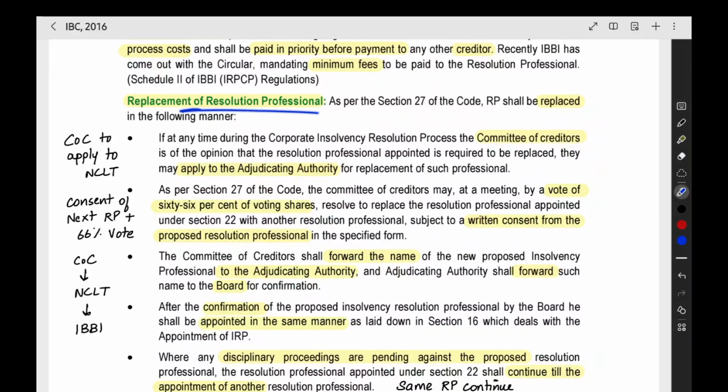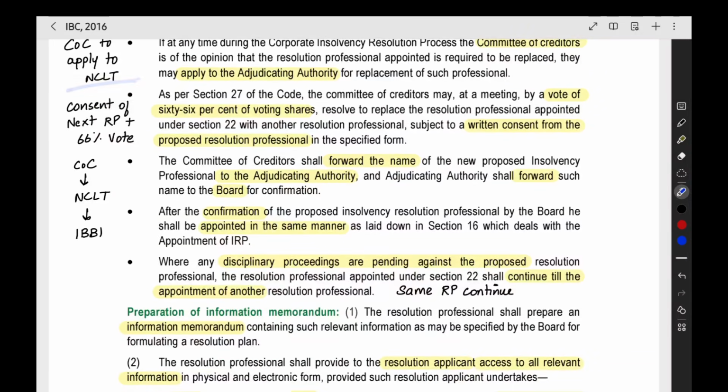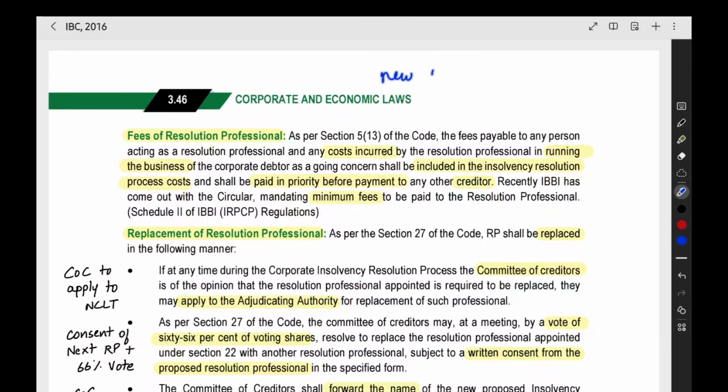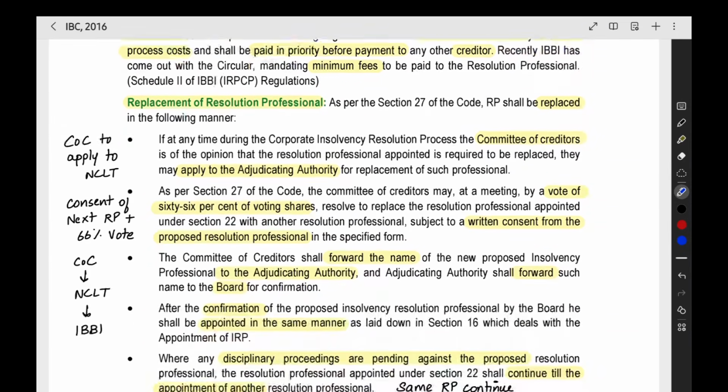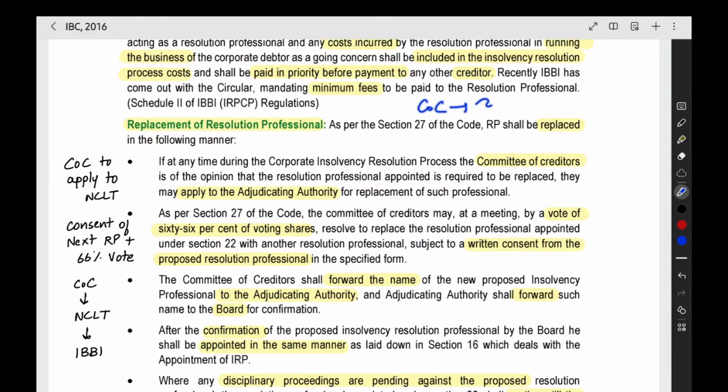Then replacement of the resolution professional. If the committee of creditors wants to change the resolution professional, they have to make an application to the NCLT. They have to give the consent of the next RP. They want to appoint a new person. The current RP they are going to take out and they are going to appoint a new RP. They have to file the consent of the new RP with the NCLT. Then the committee of creditors should pass a resolution with 66% voting. Then only, with 66% vote in favor, you have to file this copy also along with the application to the NCLT.